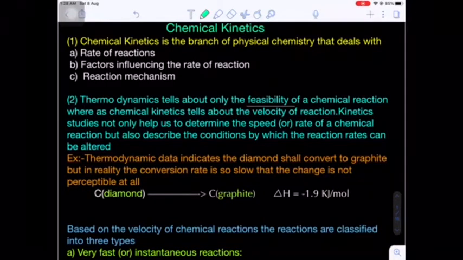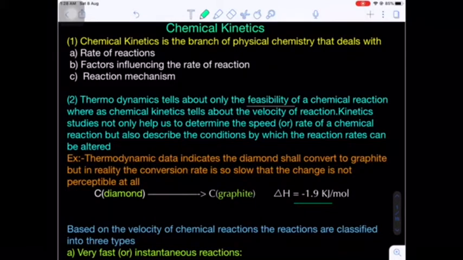Here is the best example: diamond and graphite. We know graphite is the thermodynamically more stable form. So diamond to graphite conversion is an exothermic process, delta H is negative.